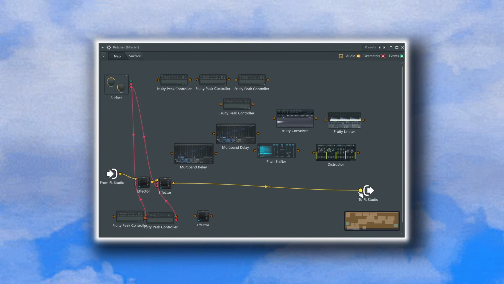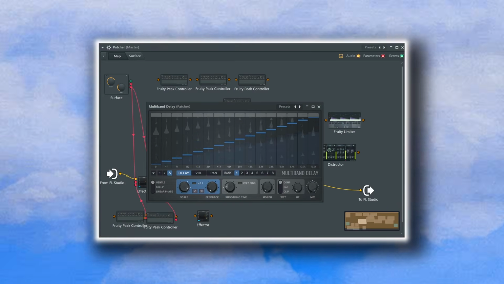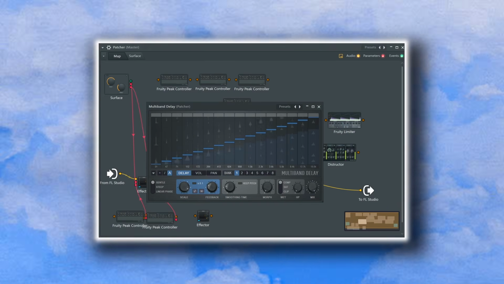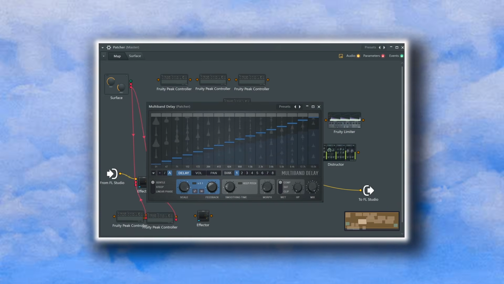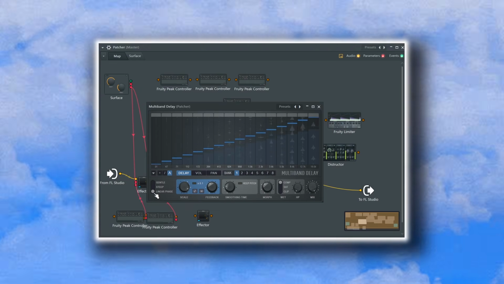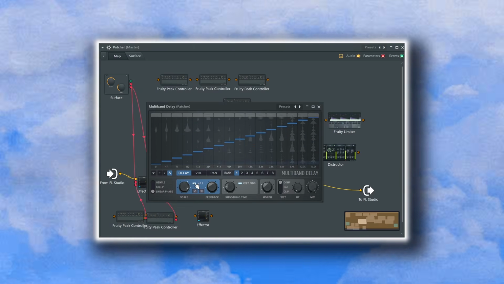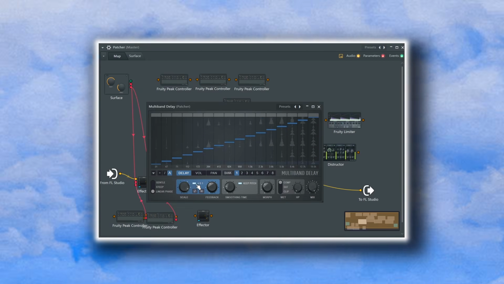Let's connect the Effectors to the multi-band delay. This is the first step on our processing journey. Our main focus is the scale, feedback and morph knob. We want to set the filter mode to linear phase and select the keep pitch option, and then set the delay time to 0.1 to get these sharp metallic sci-fi sounds.